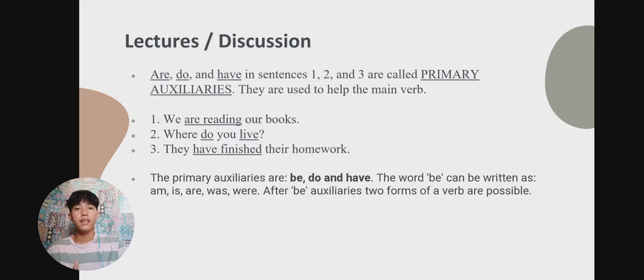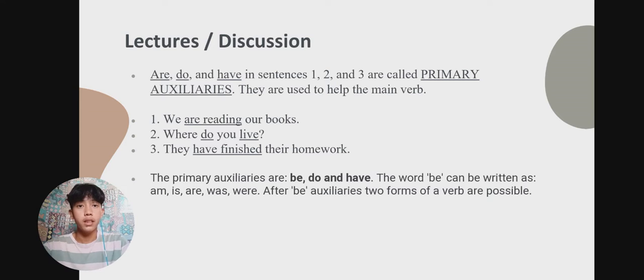After the be, when we put the be in a sentence, there are two verb forms possible in the next word.